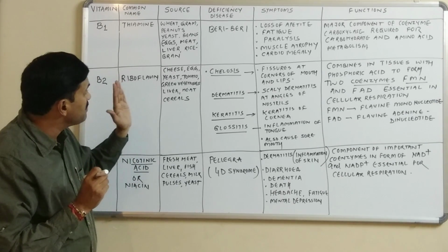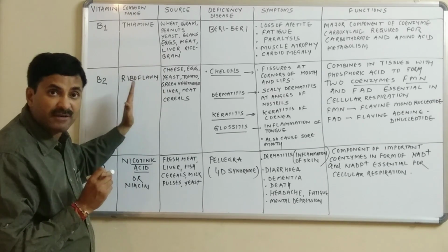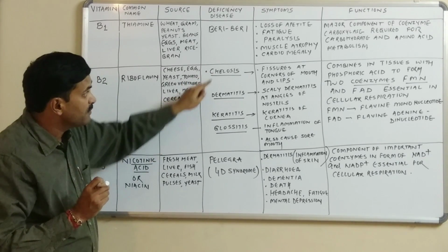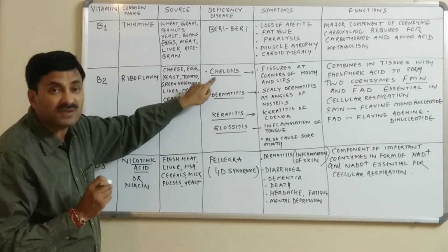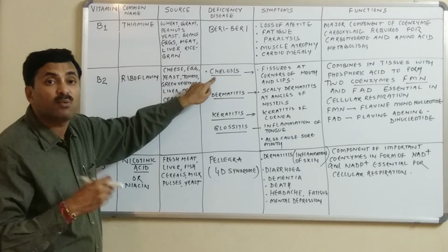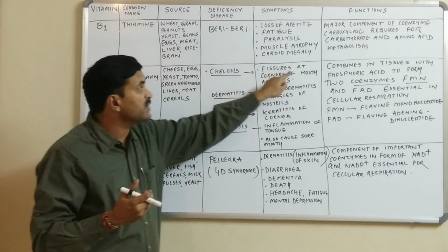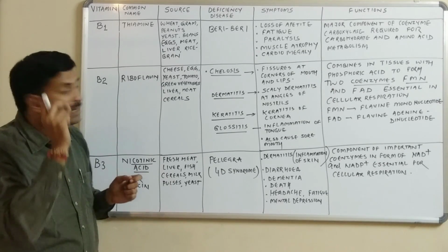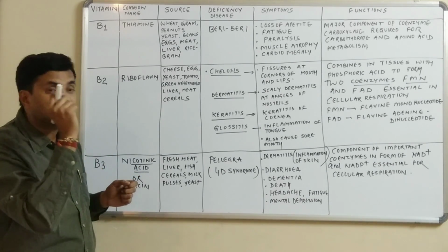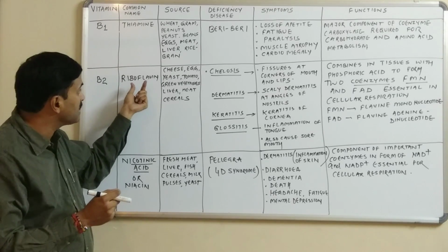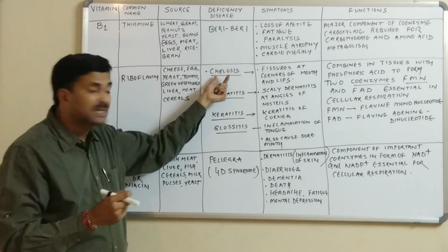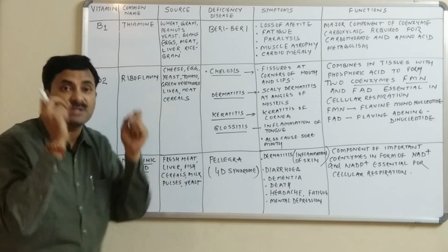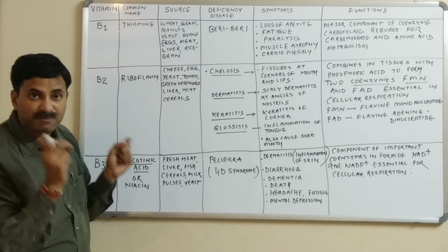Now, if the person becomes deficient in riboflavin, then the following diseases may be caused. Number one is cheilosis. Now the question arises, what is cheilosis? Cheilosis means fissures or cracks at the corners of the mouth and the lips. Whenever the person becomes deficient in vitamin B2 or riboflavin, the person suffers from cheilosis.